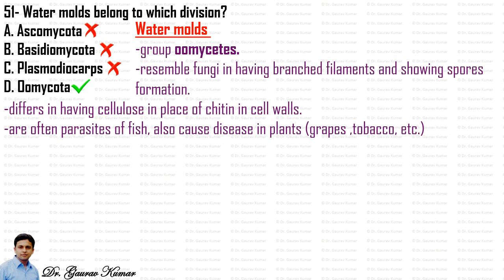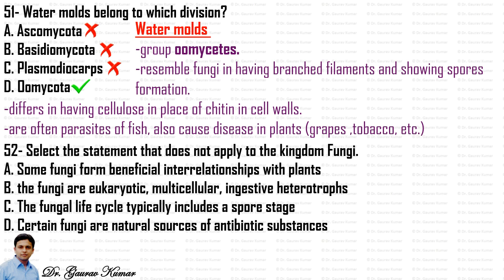Next question. Select the statement that does not apply to the kingdom fungi. The first statement is some fungi form beneficial interrelationships with plants. We already know about mycorrhiza. I'll skip statement B. Statement C is the fungal life cycle typically includes a spore stage. We already know the various types of spores in the fungal life cycle.